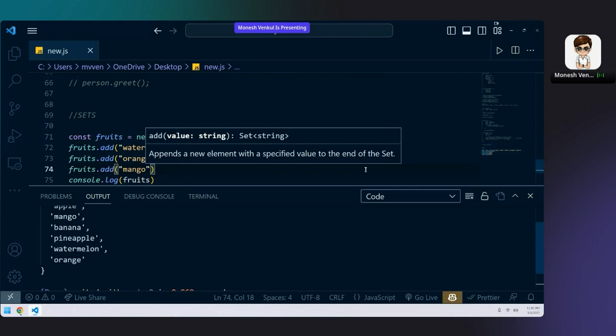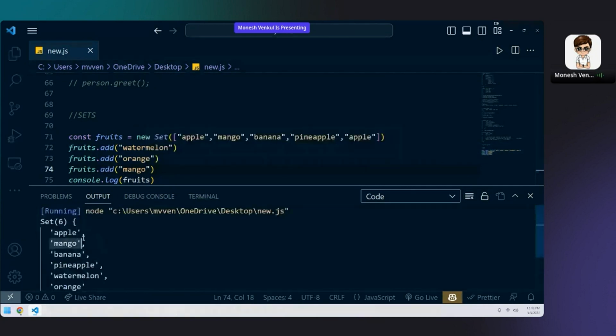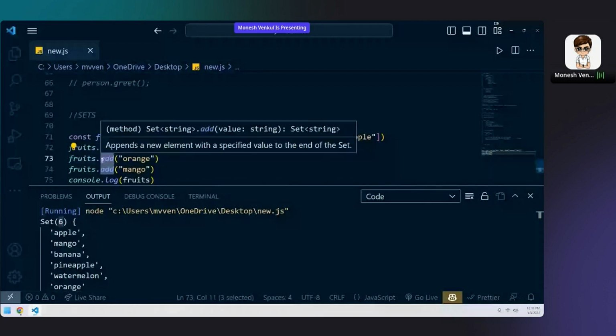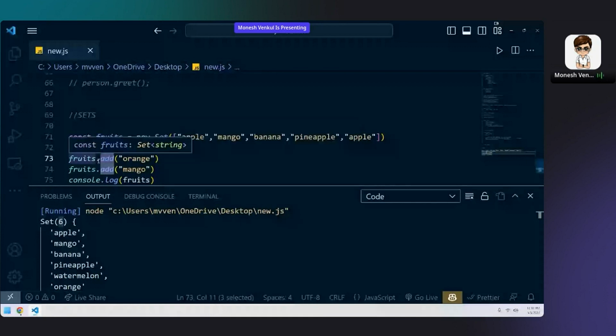Mango will be only added once. So total there are only 6 elements: 1, 2, 3, 4, 5 and 6, without duplications. I'm talking about without duplications, only 6 unique values. So that is all about set, and by using dot add, you can add more elements to your set. Yeah, JS set is equal to math set.